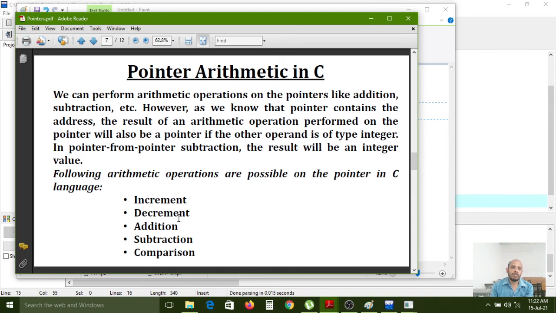How many operations do we have in pointer arithmetic? Five operations: increment operation, decrement operation, addition operation, subtraction operation, comparison operation. These all are arithmetic operations for the pointers.